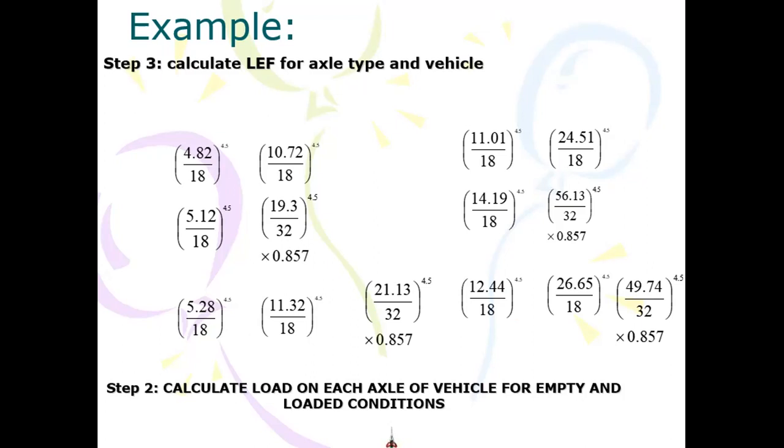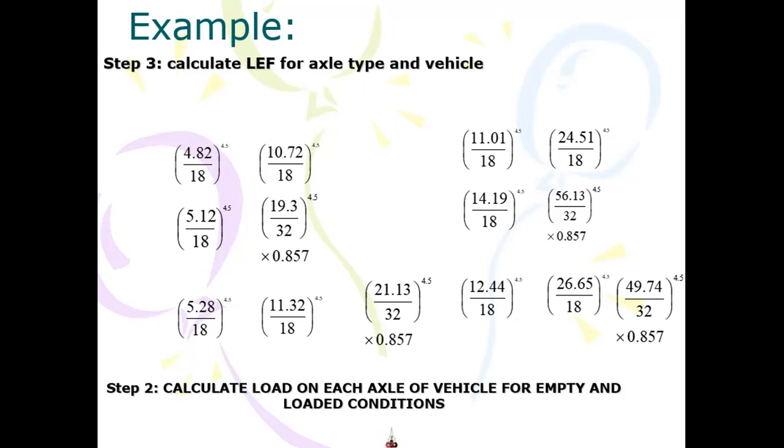Similarly, the one on your right side is the same. If you come to the trailer axle, obviously the two middle axles and the steering axle are single. That's why we have divided by 80. Since the last one is a tandem axle, we have to divide it by 32 first, calculate the equivalent tandem axle load, and then multiply by 0.857 to get the load equivalence factor for this type of axle.